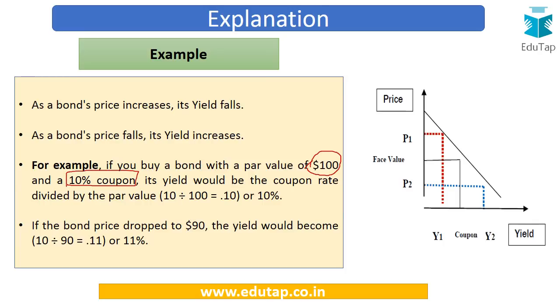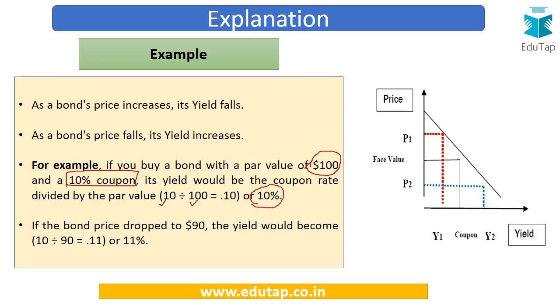Here it's very simple. The price in the market and the redemption value of the bond are equal. So the only return on this bond is the coupon rate, that is 10%. So the yield on the bond is going to be 10 divided by 100, that is 10%.